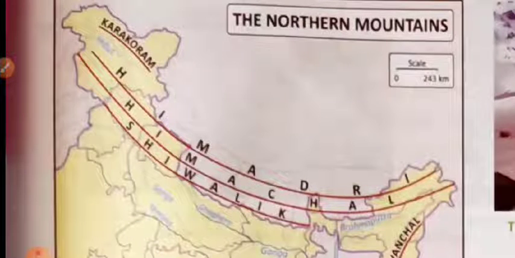The Himachal range lies in Jammu Kashmir, Himachal Pradesh, Uttarakhand, Sikkim and Arunachal Pradesh, Assam, Meghalaya, Manipur, Tripura, and its Shivalik range lies in Punjab and some parts of Haryana and Uttarakhand and Nepal.